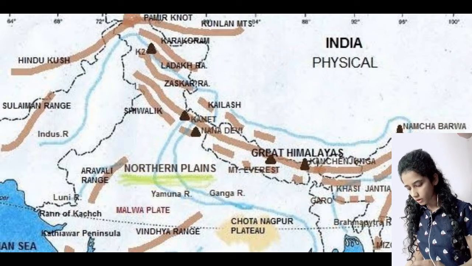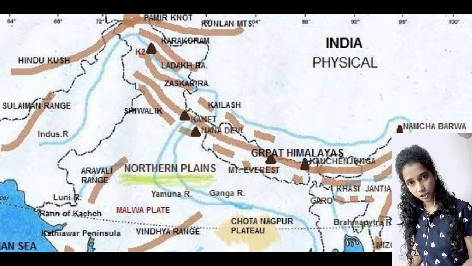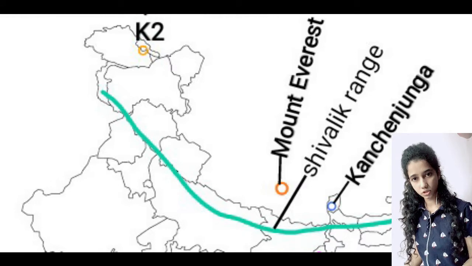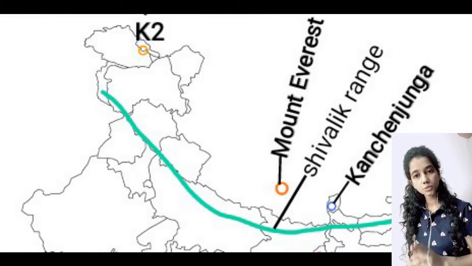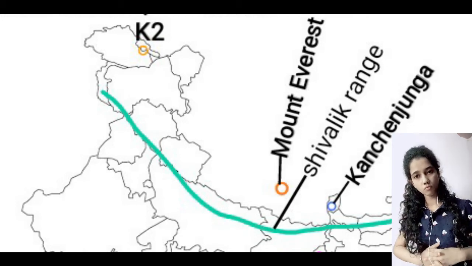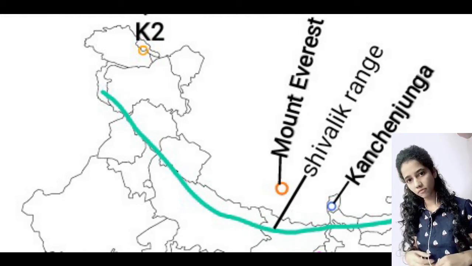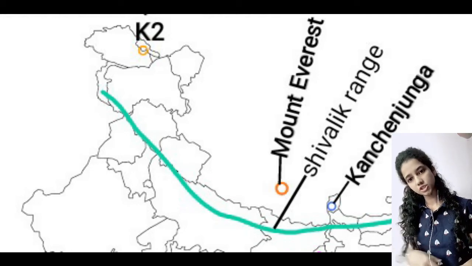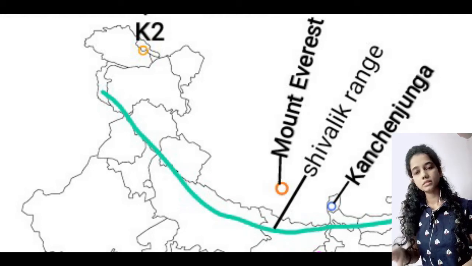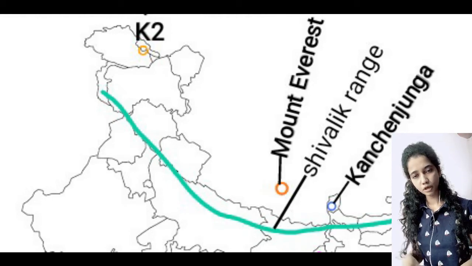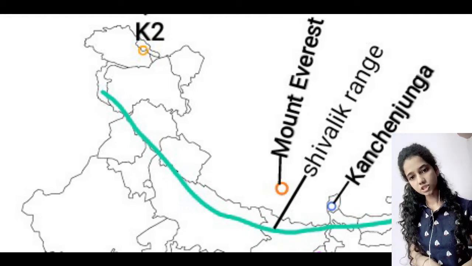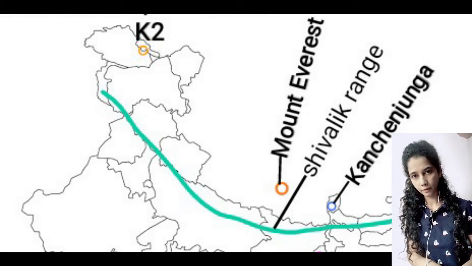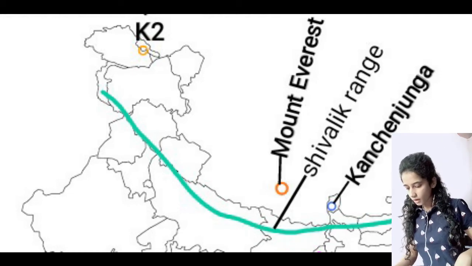If we talk about Karakoram range, then the highest peak of Karakoram range is K2, or we can say Godwin Austen, and K2 is also the second highest peak of the world. The highest peak of the world is Mount Everest, then comes K2, and then Kanchenjunga, and Kanchenjunga is the highest peak of India. K2 lies in POK, so it is not in India, and Kanchenjunga is the highest peak of India. Now we were talking about Karakoram range.